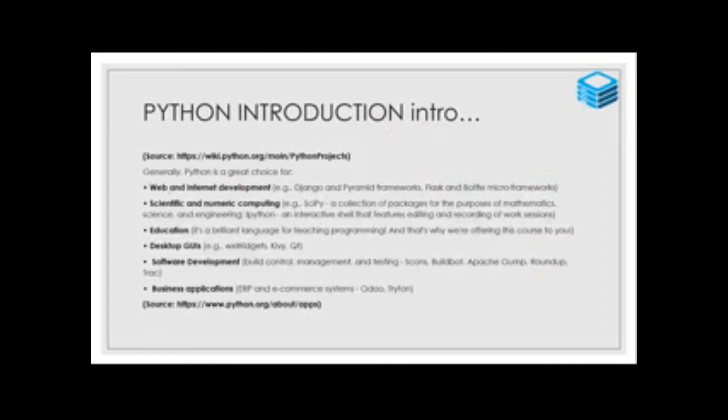Next we go to web and internet based development. The software is Django. Then another one is Pyramid frameworks. I will explain later what a framework is. Then Flask and Bottle. Nowadays if you go and type in Google Flask for website development, Flask plays one vital role. These are all micro frameworks. What are micro frameworks? Micro means small devices, mobile, likewise. These are all called micro frameworks.